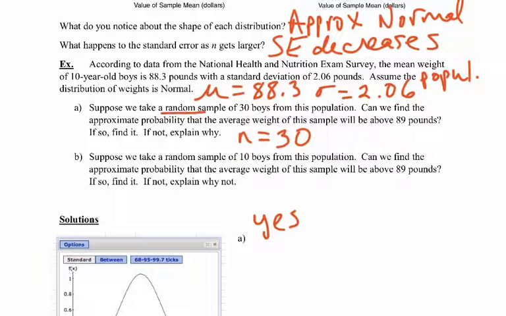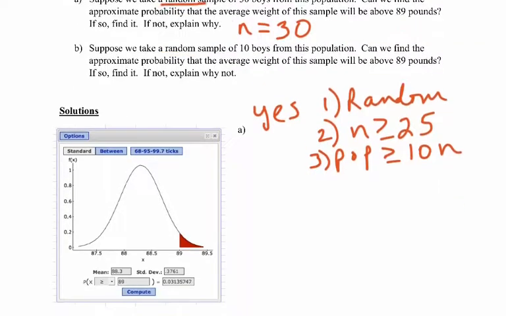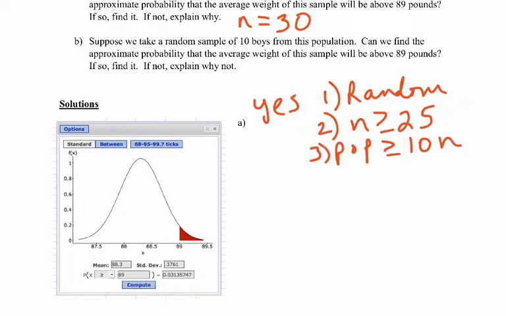Well, what can we say? We took a random sample, so the first condition was met. The sample size is large enough, it's larger than 25, and the population of all boys in the United States is certainly going to be more than 10 times our sample size. So yes, the central limit theorem applies. And like I said, they also told you that the population was normal. So even if the other conditions weren't met, if the population is normal, you're good to go ahead and start working with this.